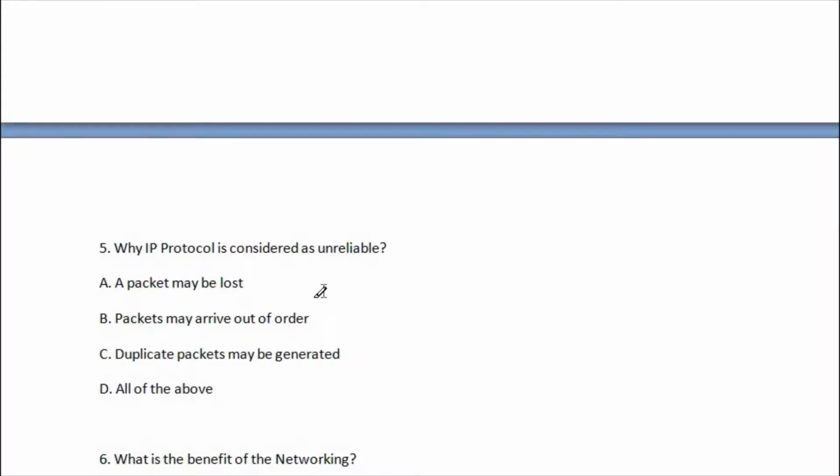So question number 5 is, why is IP protocol considered as unreliable? So first option is, a packet may be lost, and second is packets may arrive out of order, and third one is duplicate packets may be generated, and last one is all of the above. So right answer of question number 5 is option number D, all of the above, because duplicate packets may be generated, and packets may arrive out of order, and packets may also be lost. So packets can be lost here, and can arrive out of order, and duplicate packets can also be generated.